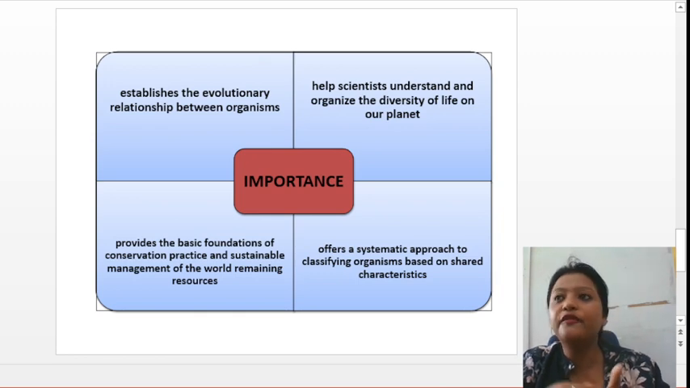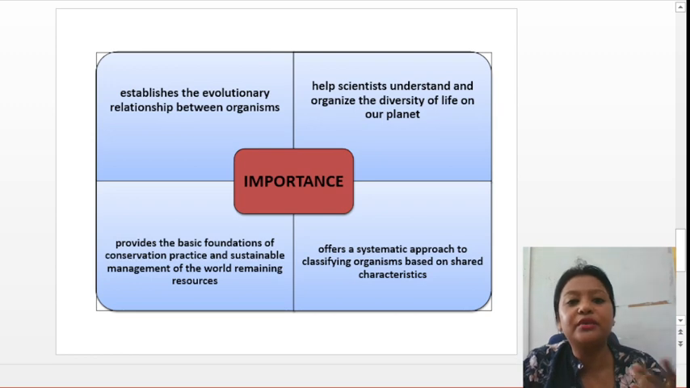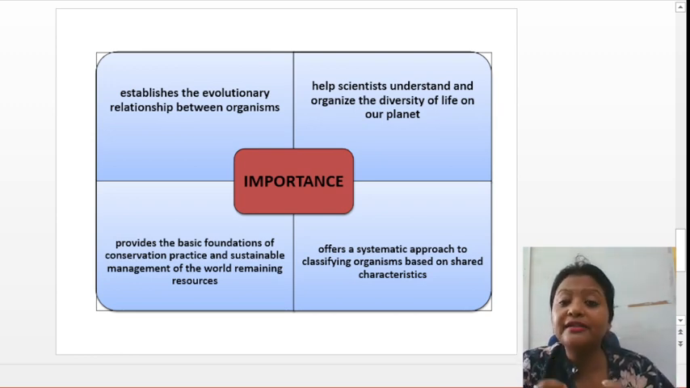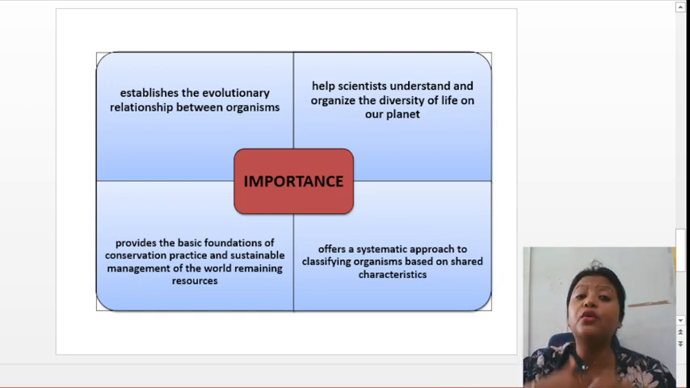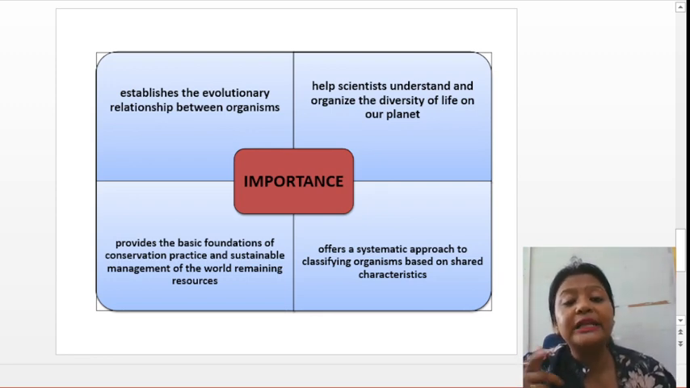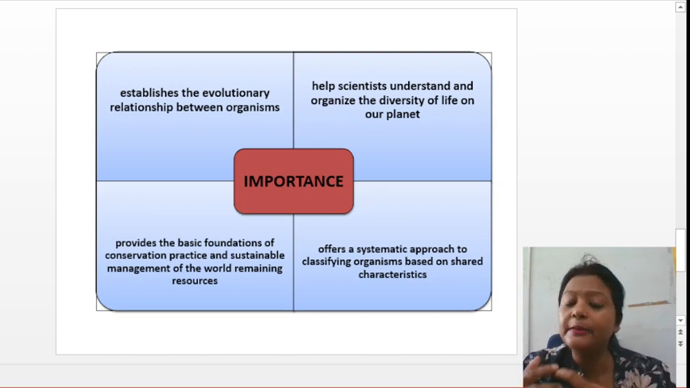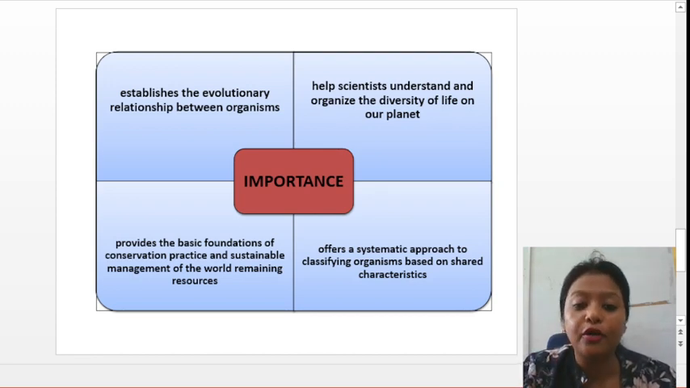Suppose you have people around you, but you do not know their names. How can you relate to them, right? Similarly, even plants and animals. So taxonomy helps scientists to understand and organize the diversity of life on the planet. That's the first importance. Number two, this helps in establishing the evolutionary relationship between organisms. I told you about systematics, remember? So basically it helps in establishing the relationship among organisms.